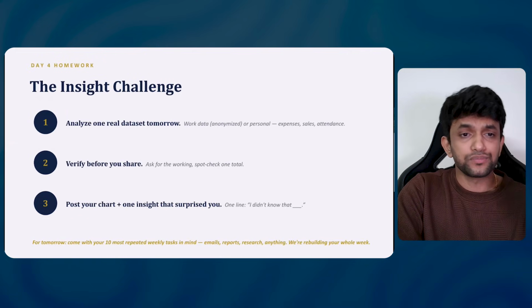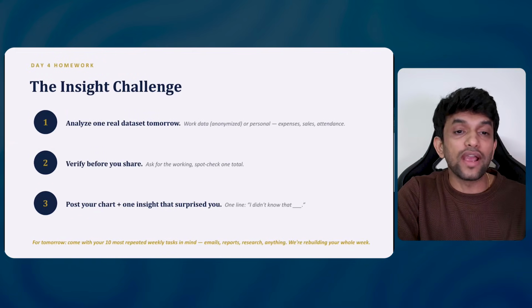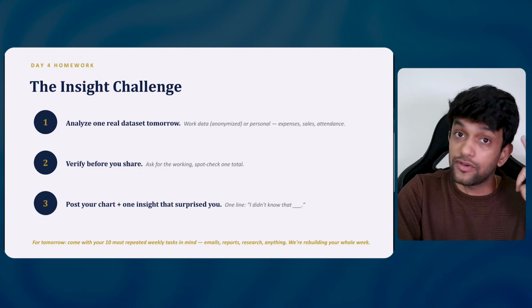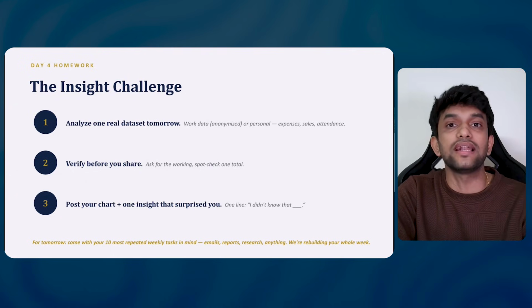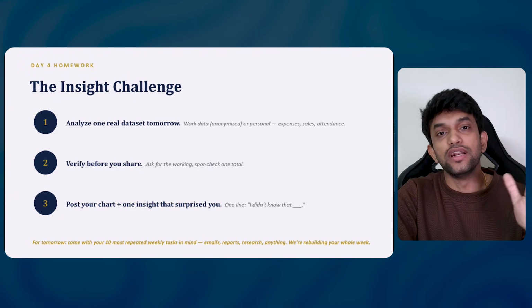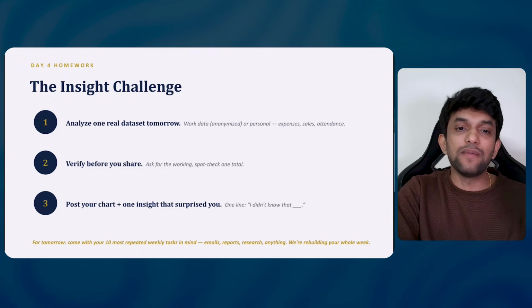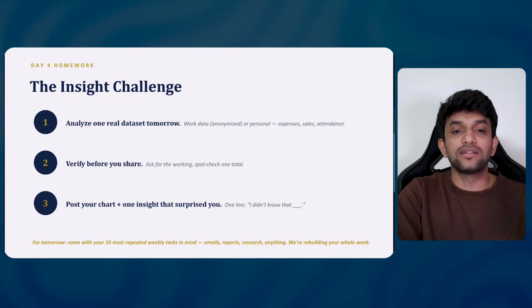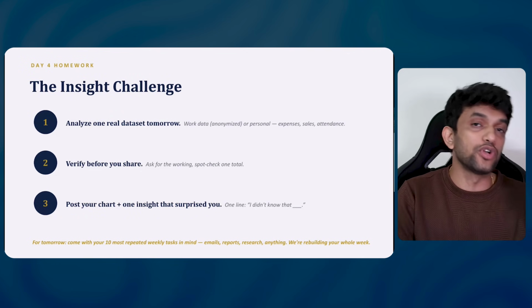Now the next challenge, the homework, is to analyze one real data set tomorrow, whatever you're using in work, or you can use my mock data, which you will get on our WhatsApp community. The link is in the description. Verify before you share. Anything you are sharing, you have to verify. Post your charts or one insight that surprised you. You can put it in the comments. You can tag me on my Instagram as well. We would love to know how you are learning.